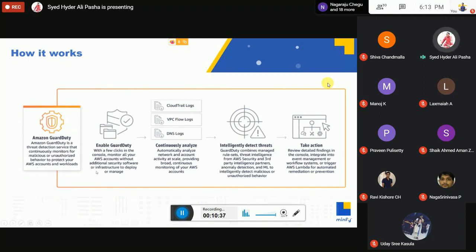Just a few clicks are required to enable GuardDuty. It will monitor our AWS accounts without additional security software or infrastructure to deploy or manage. It will automatically analyze network and account activity at scale, providing broad, continuous monitoring of our AWS accounts. It will monitor CloudTrail logs, VPC logs and DNS logs only. If you have a DNS server like GoDaddy or anything else, it won't monitor those logs.